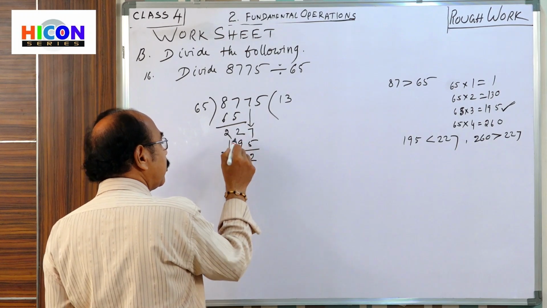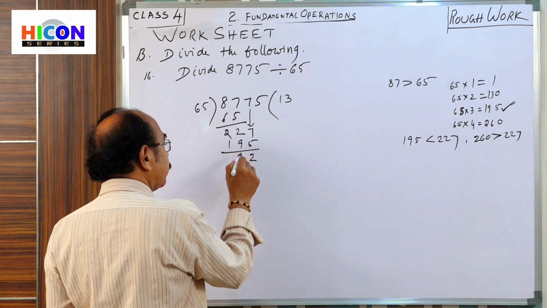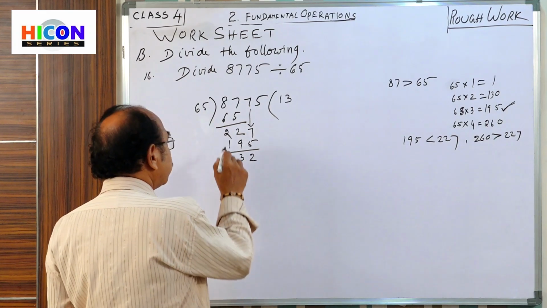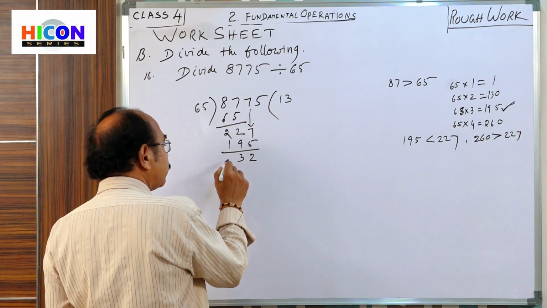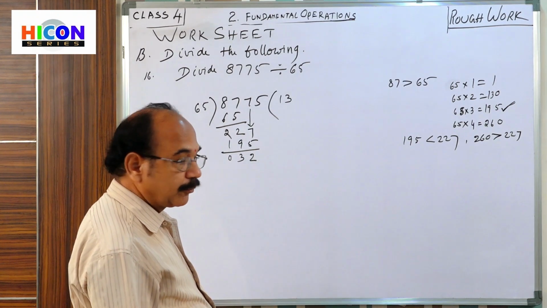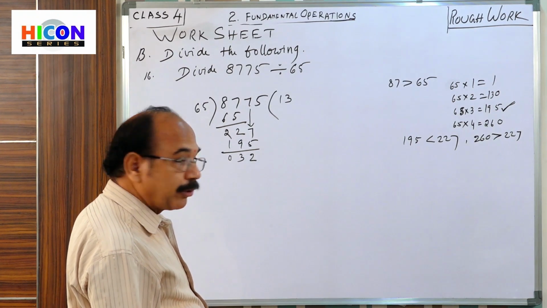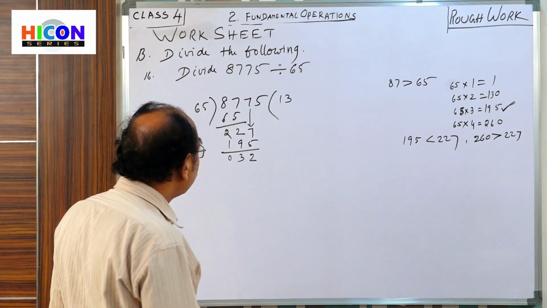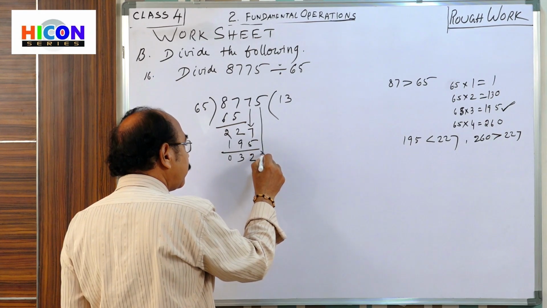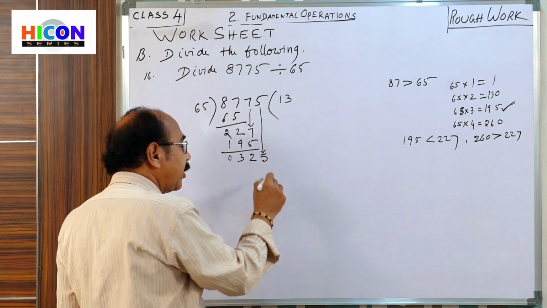Then 2 becomes 12. 12 minus 9 is 3. Here 1 is there, now because it gave, 1 minus 1 is 0... so we get 32. Now, to get the next dividend, you bring down 5.